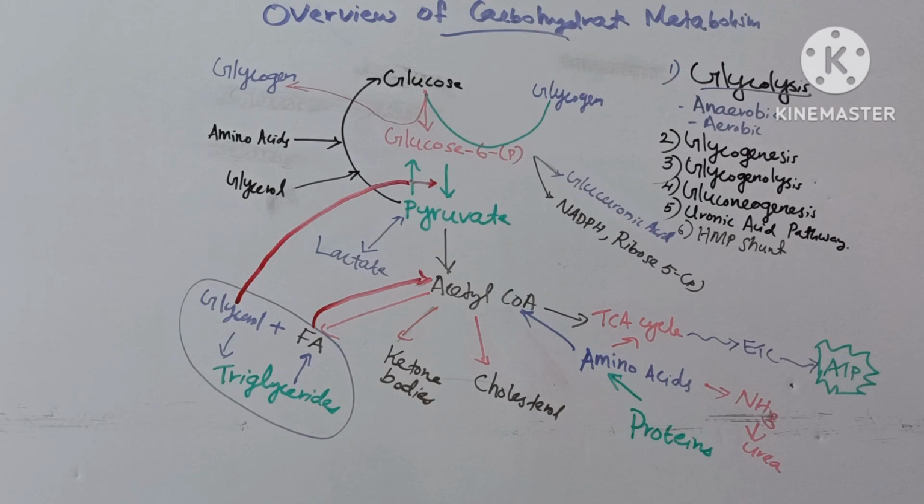Proteins are broken down into amino acids which can be converted to acetyl-CoA, which can then enter into the TCA cycle and produce ATP. Here ammonia is produced as a byproduct, which is used for urea production. These amino acids are again used in the TCA cycle and there will be ATP synthesis.